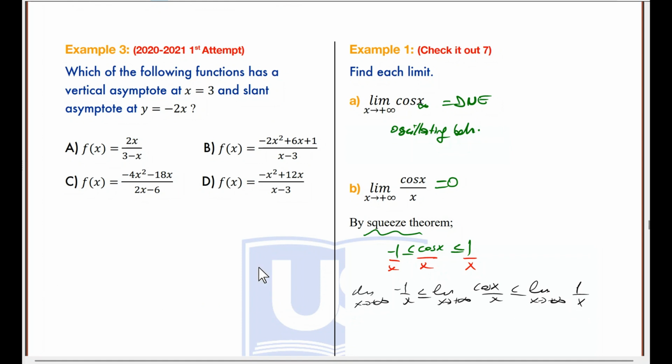Now, when I insert infinity back here, 1 over infinity, number over infinity gives me 0. On the other side also, 1 over infinity, number over infinity gives me 0. Since right side and left side are both 0, then limit as x approaches infinity of cosine x over x or sine x over x will also be 0. So by squeeze theorem, these kind of limits will be 0.